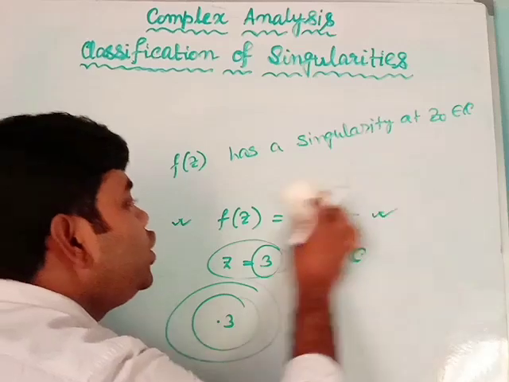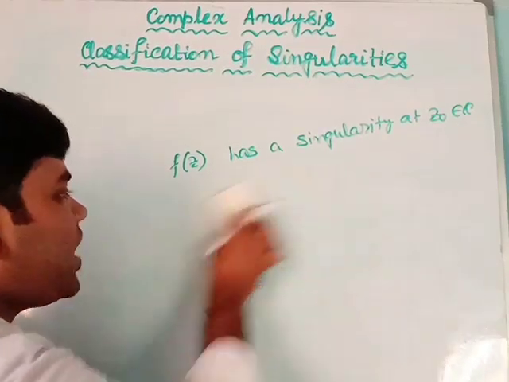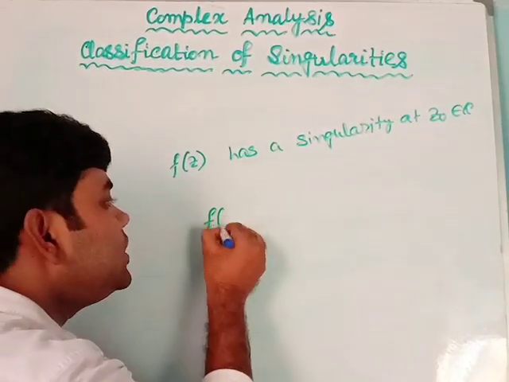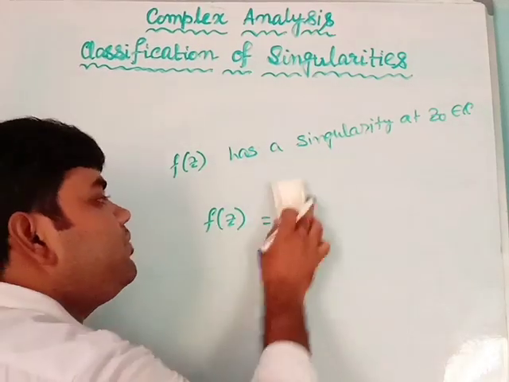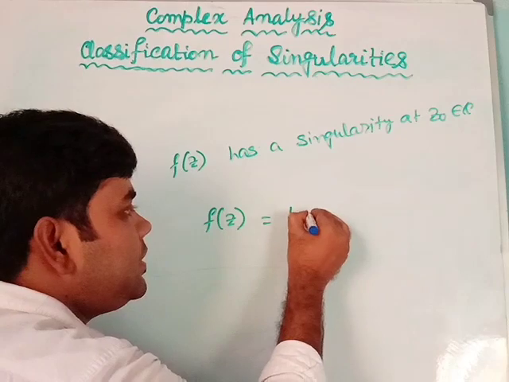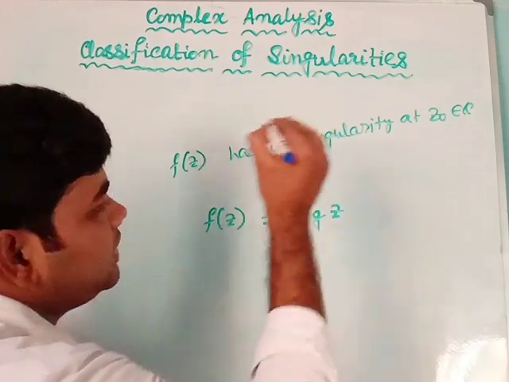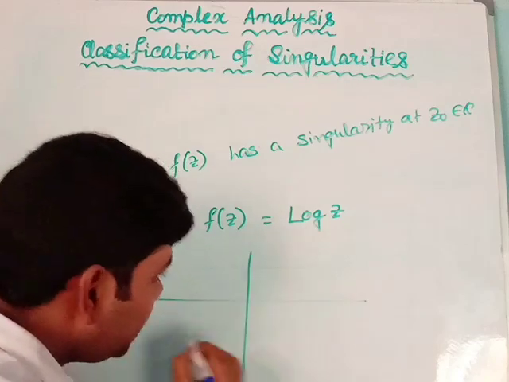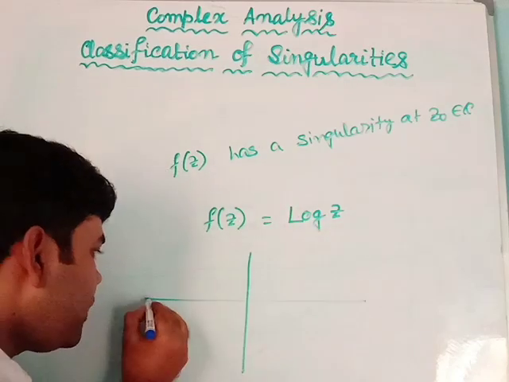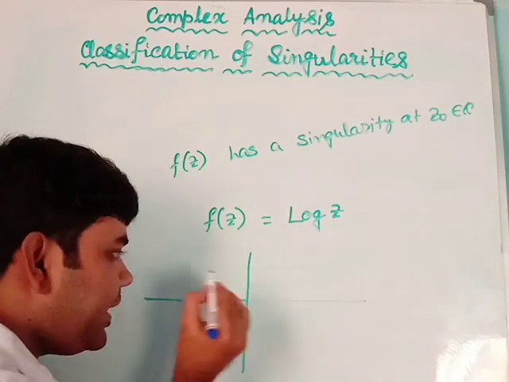And what are the non-isolated singularities? Suppose the function f(z) equals log z, the principal part I have to take. This function has infinite number of singularities.